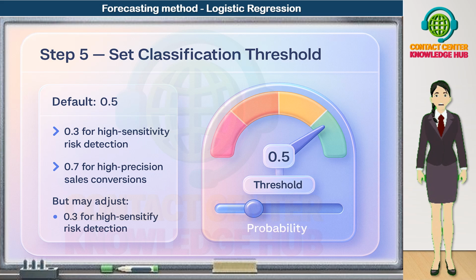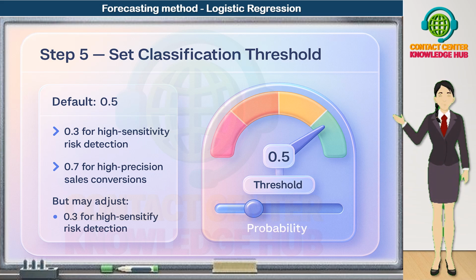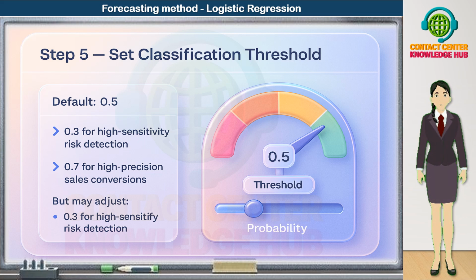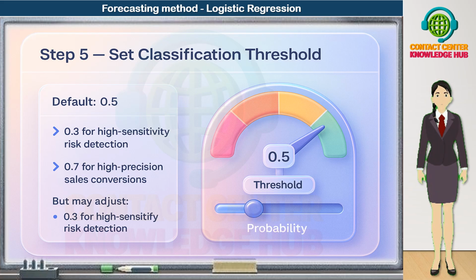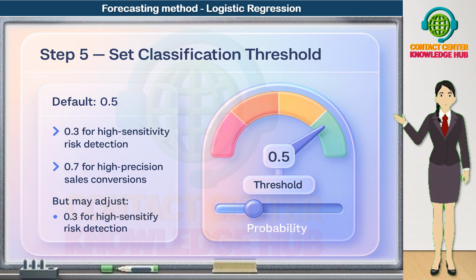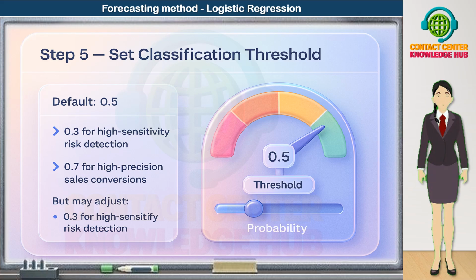If we want high-precision sales conversions, for example, only passing very strong leads to an expensive sales team, we may set the threshold higher, such as 0.7. That means we only act on customers with a very high predicted probability, reducing false positives but missing some borderline opportunities. So, step 5 is all about tuning the threshold to match your business objective.